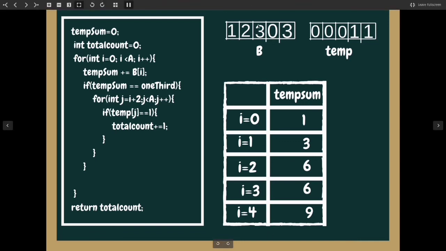For I equals 3, our sum will be 6, and we won't enter this loop, and so on. Here also the sum is 6, here also the sum is 9, so we won't enter this loop. That way our total count will be 2 only, and we will return the total count, and it will be 2 for this input.